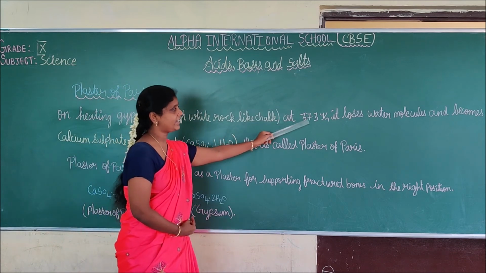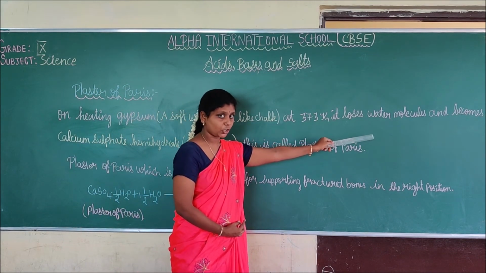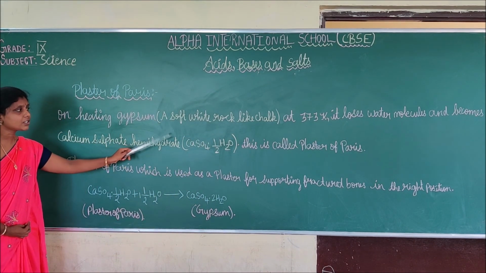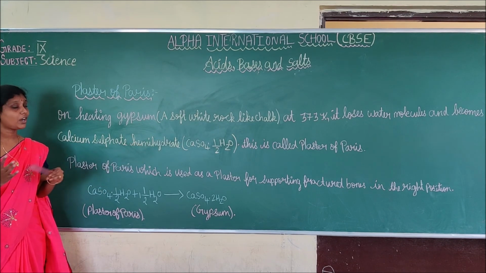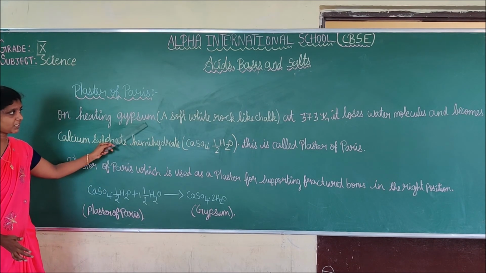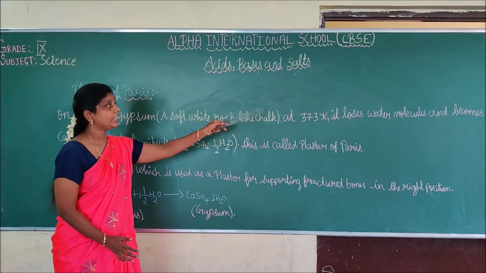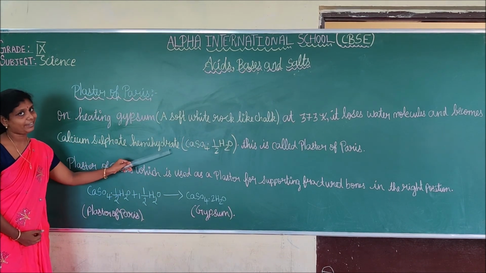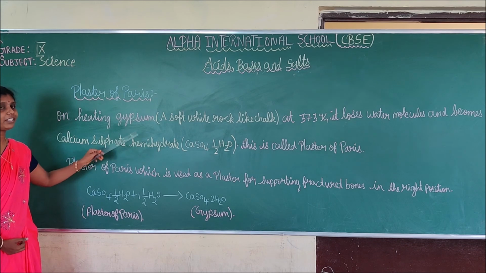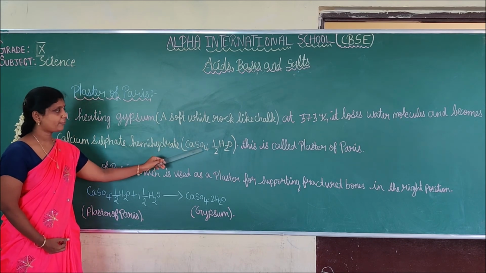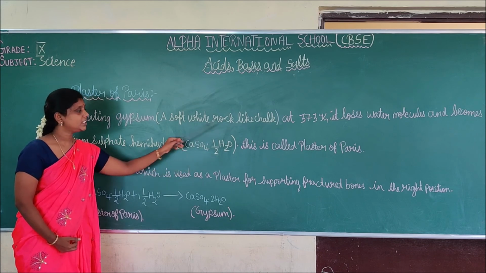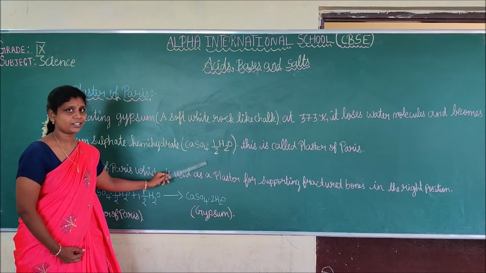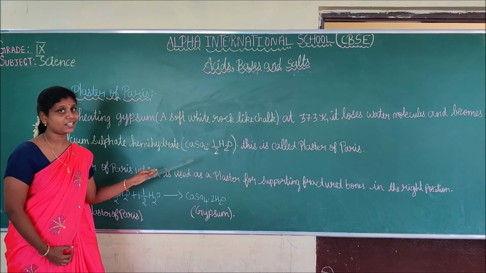On heating gypsum at 373 Kelvin, it loses water molecules and becomes calcium sulfate hemihydrate. This is called plaster of Paris. The formula for calcium sulfate hemihydrate is CaSO4.1/2H2O. This is the formula for plaster of Paris. Do you understand what plaster of Paris is?